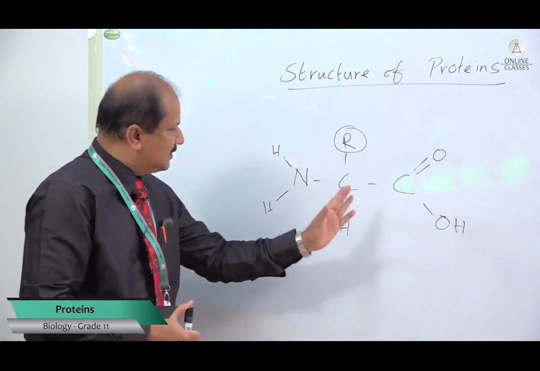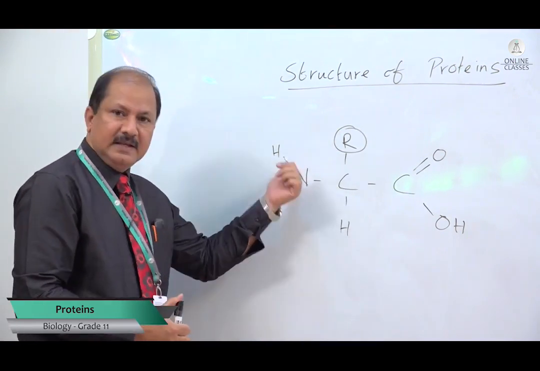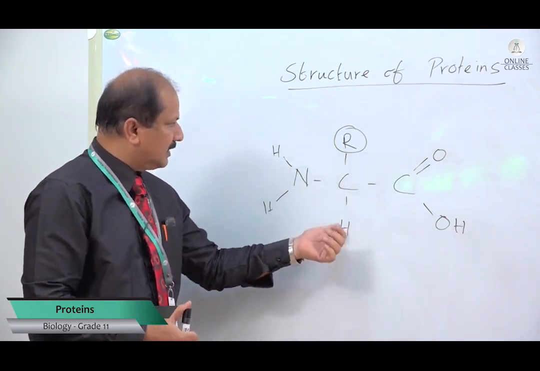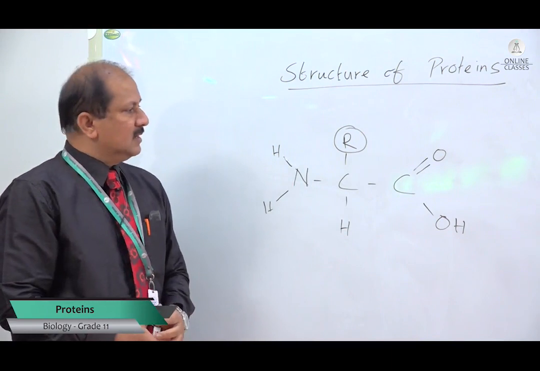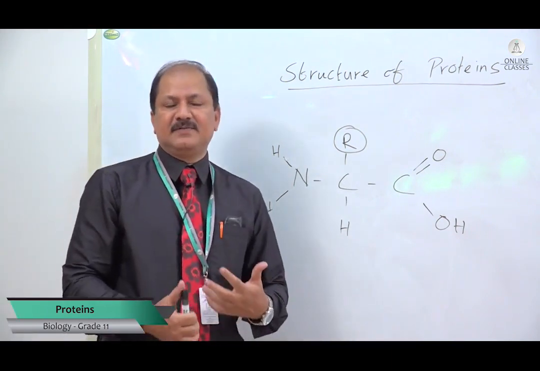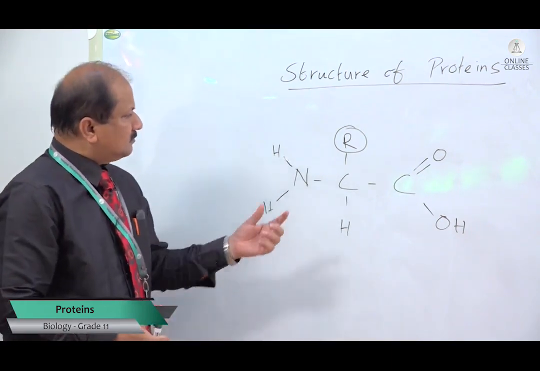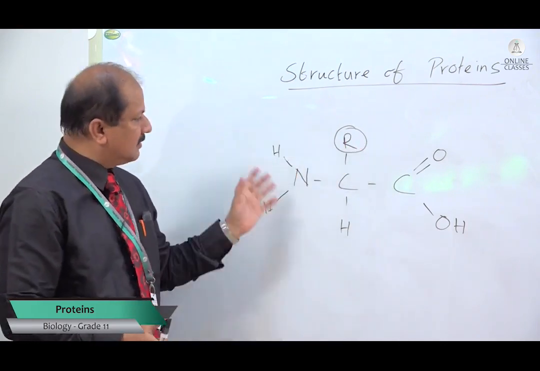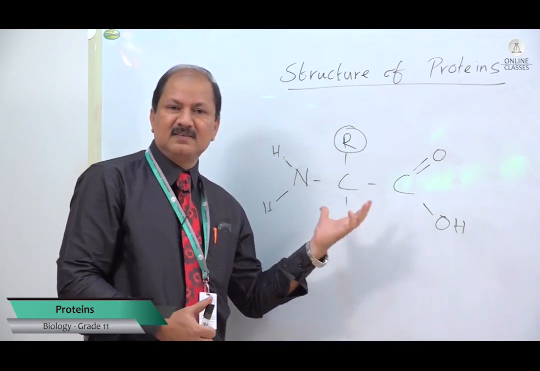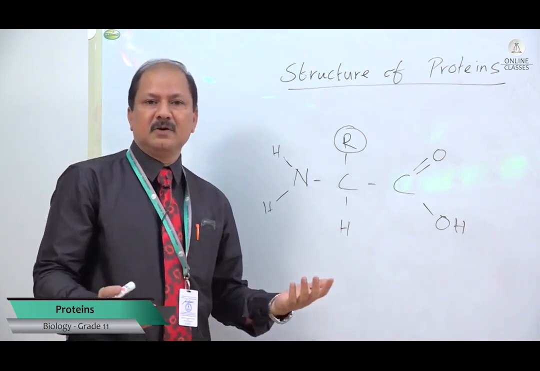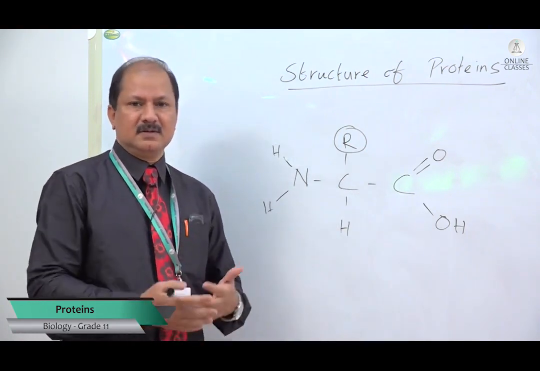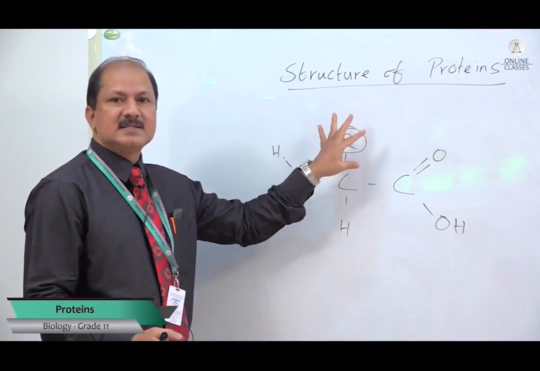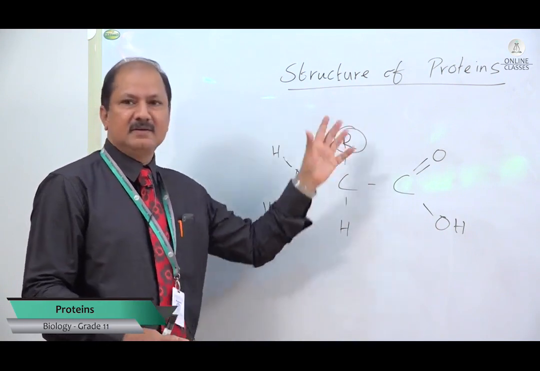So NCC, this side NH2, and this side COOH, the carboxylic acid group, and the central carbon atom has hydrogen and the residual group. Now, we have nearly 20 different amino acids, so this group will vary for different amino acids. Assume this is like a pizza base, and you decide what kind of topping you are going to put, chicken tandoori or beef or whatever you want. The residual group is like that. This is the base and whatever you want to add here.